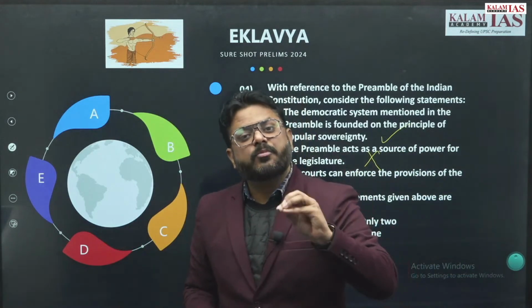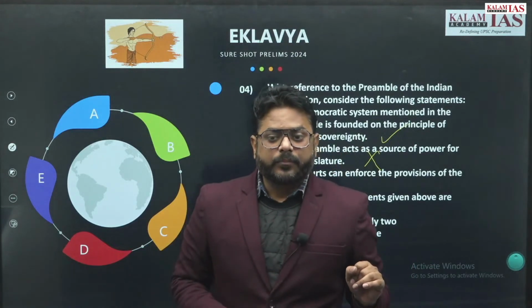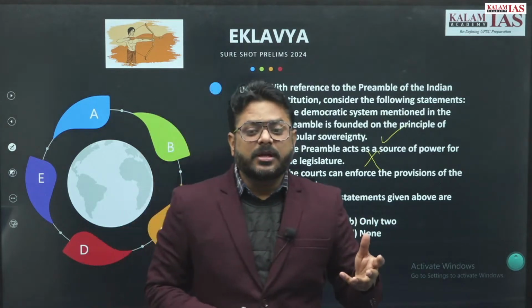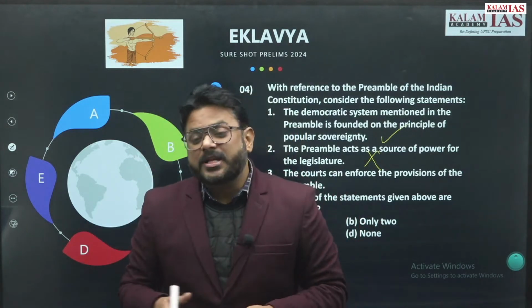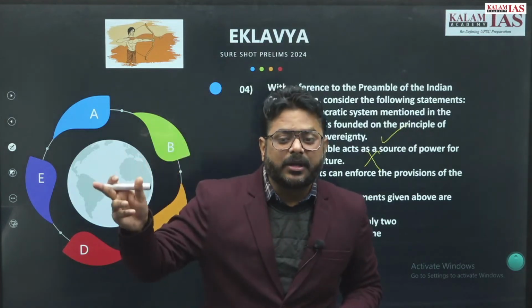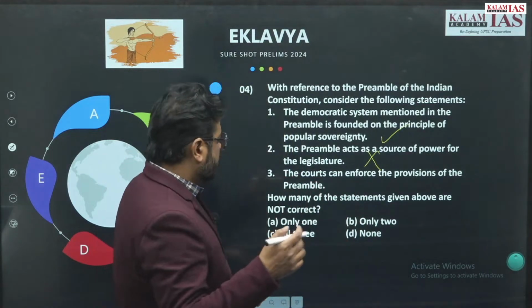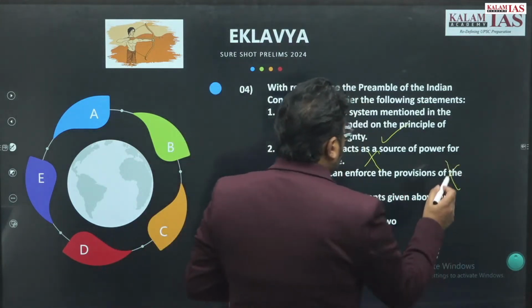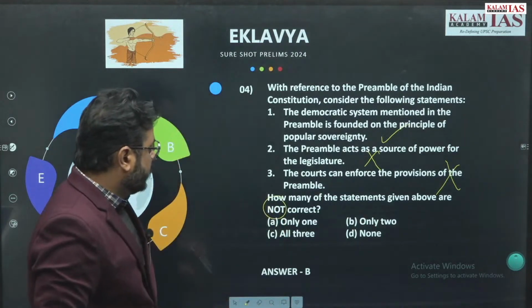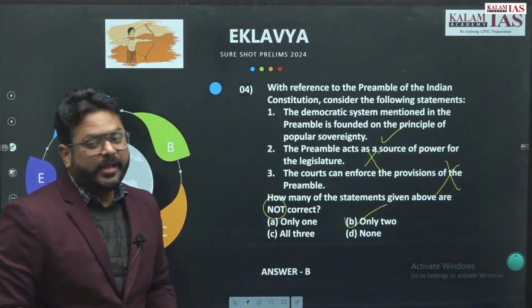Only for enforcement of the preamble, you cannot go to the court, right? You can go to the court for justiciable parts, and along with that you can give reference to the preamble, but as it is not a justiciable part, you cannot go to the court for its enforcement alone. So that statement is also wrong. Here it is asking for not correct, so 2 statements will be not correct, and the answer will be B.